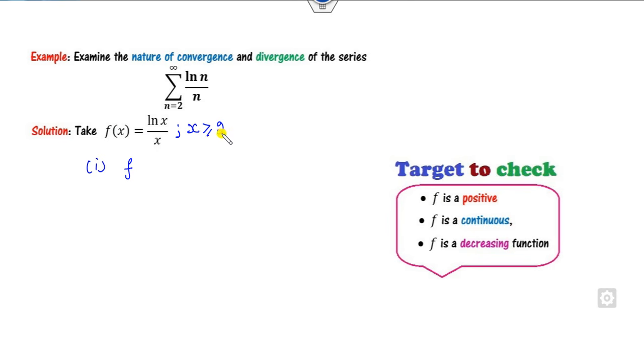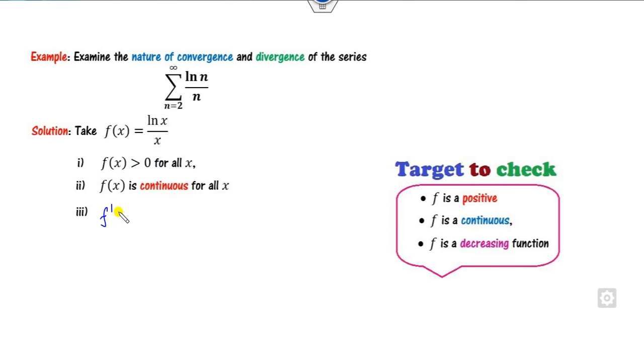Whenever x is greater than or equal to 2, this is positive, this is positive. So this is always positive. Whether it's continuous or not, because we all know ln of x is always a continuous function. 1 over x is also a continuous function for all x greater than or equal to 2. So therefore this function is continuous.